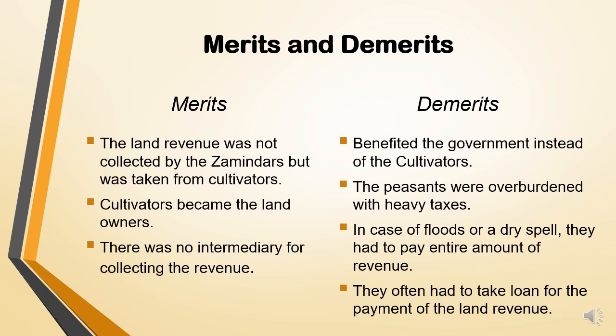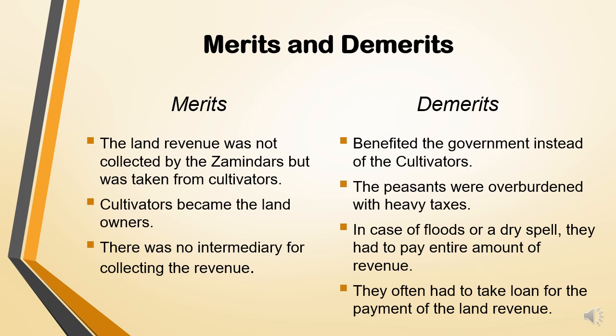Why? Because generally a person who is in between, who plays a role of intermediary, first thinks of his own benefit. So here, when the zamindars were in between the company and the peasants or the farmers, they gave the amount to the company and after that they kept some amount for themselves also, and very little was left for the farmers. So this was the merit, the advantage for the cultivators.